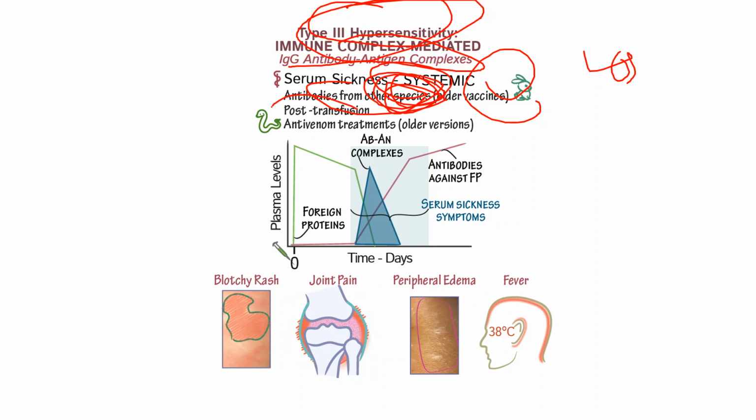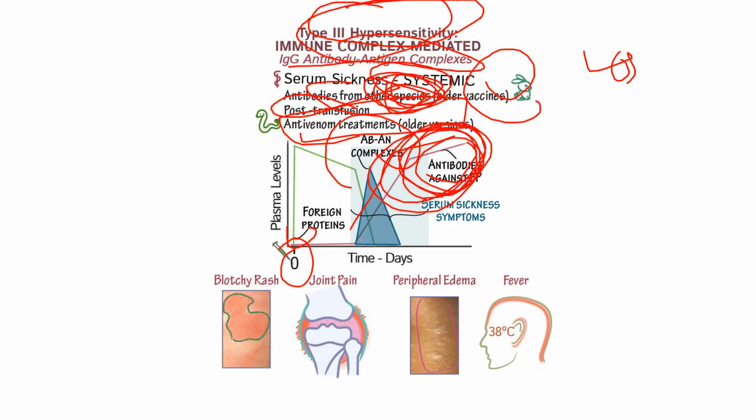Then post transfusion, one example is antivenom. At time T0 this foreign material is zero, and then with time it will increase, and then they'll form the antibody-antigen complex, and antibody against this foreign particle will form in our body.